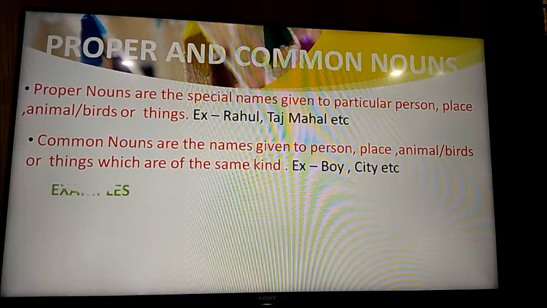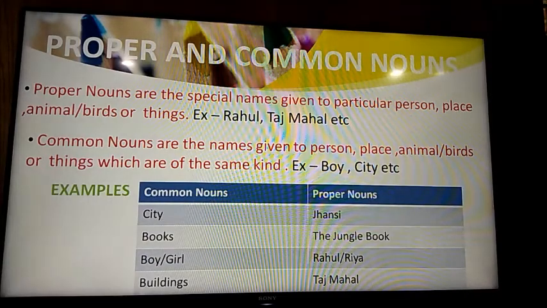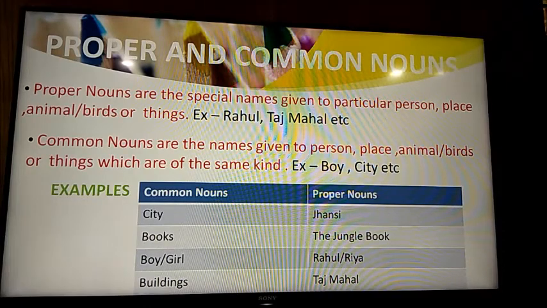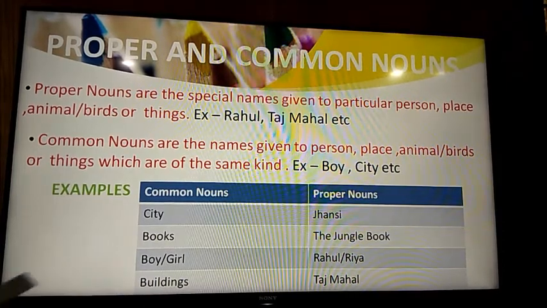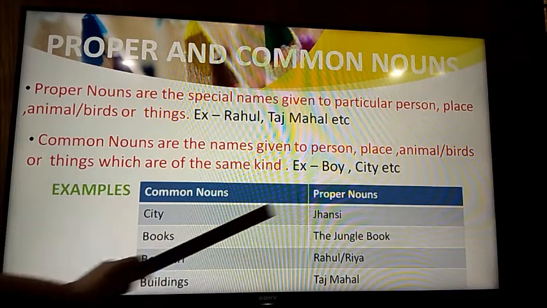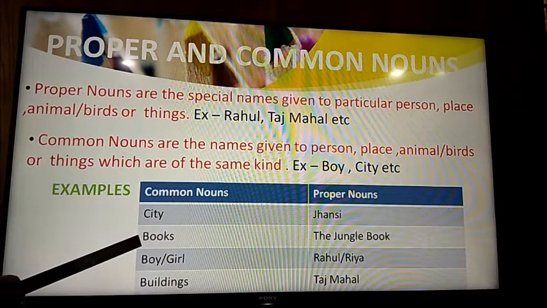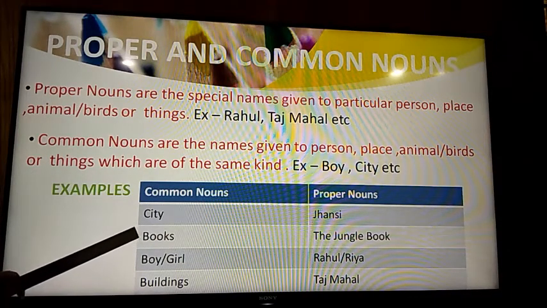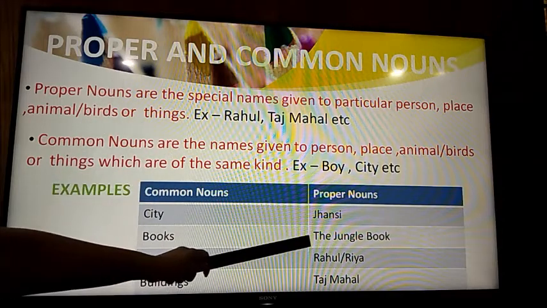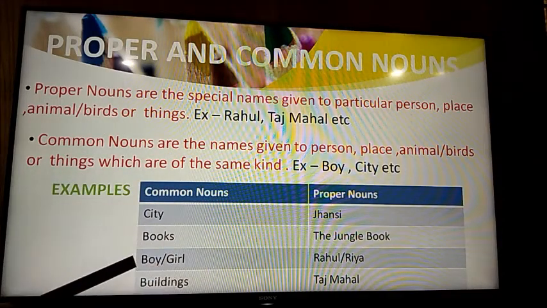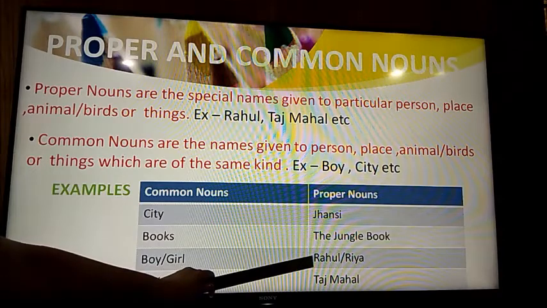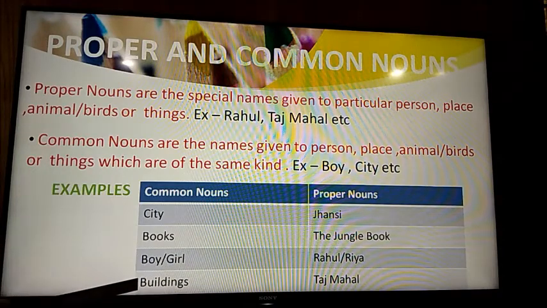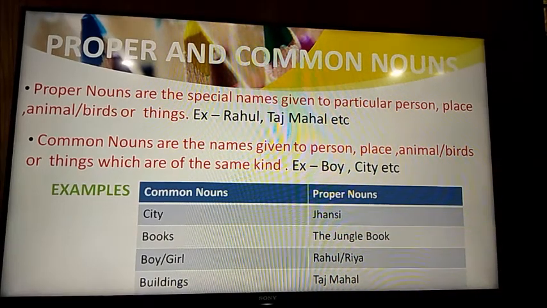Now there are some more examples for it. For common noun, you can see I have given city, a common word which we use for all the cities. And if we talk about the same thing in the proper, that is Jhansi. We are saying books, we are talking about all the books. And if we want to talk about one book, we have given a name, Jungle Book. Then we have boy or girl, and I have given proper nouns, Rahul and Riya. And we have buildings, I have given the word Taj Mahal. So this is the example for proper noun and common noun.